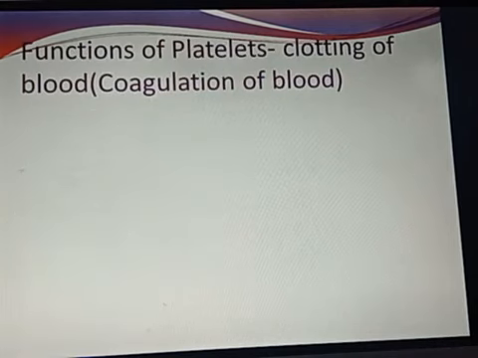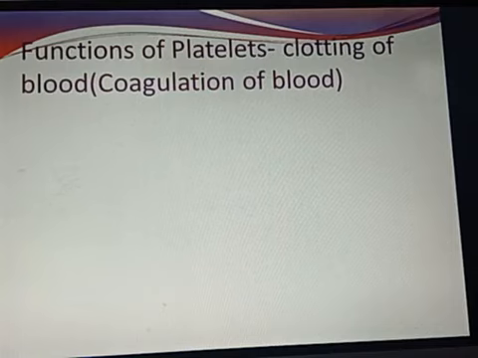What are the functions of platelets? Clotting of blood, or coagulation of blood. Why is it important? Suppose blood starts to flow and there is no check, what will happen? Due to excess flow, a person may die. This excess flow of blood can lead to death. So it prevents the living body from death.